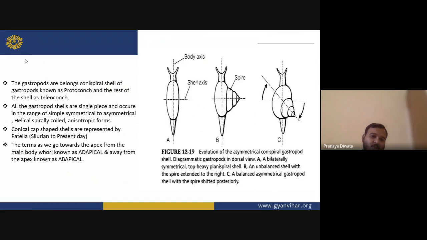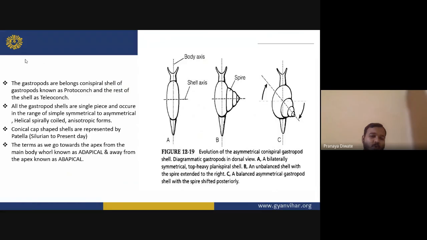Then you have the gastropod, which belongs to the conispiral shell of the gastropods, known as the protoconch, and the rest of the shell of the gastropods. All gastropod shells are single piece and occur in a range from simply symmetrical to asymmetrical, conical, cap-shaped, and this one is represented by Patella.